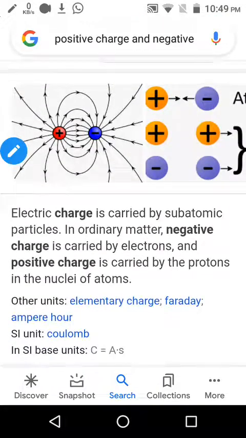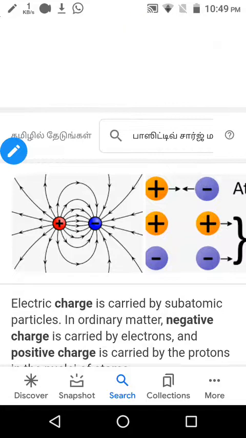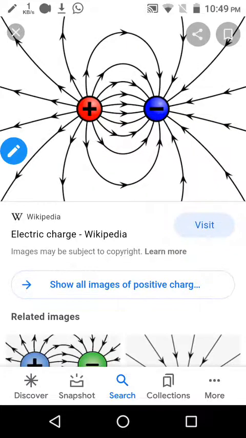Electric charge is carried by the subatomic particles. You can see this diagram. This is the battery supply, and the positive charge will always be denoted by the positive sign, and the electron will have the negative. The neutron is neutral. You can see this diagram very carefully.